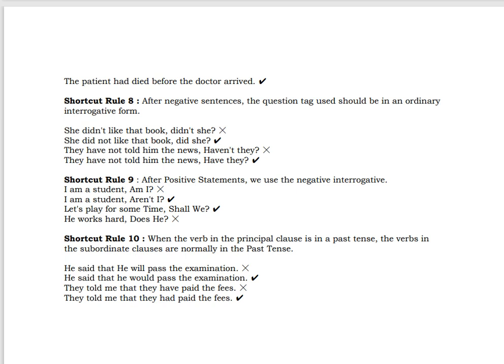Okay, let's go to the last rule here. When the verb in the principal clause is in the past tense, the verbs in the subordinate clause are normally in the past tense. He said that he would pass the examination. They told me that... see here, a reporting verb is used in the past tense, then next it has to be past tense. They had paid the fees.